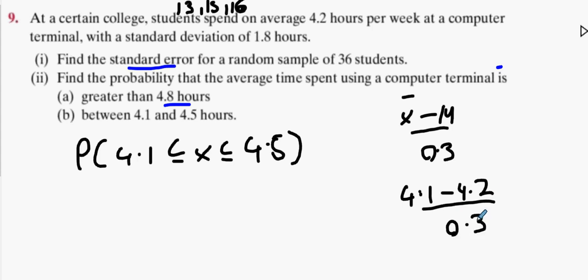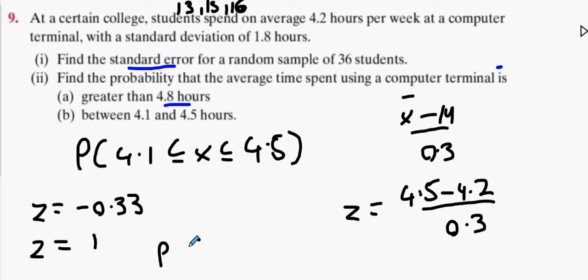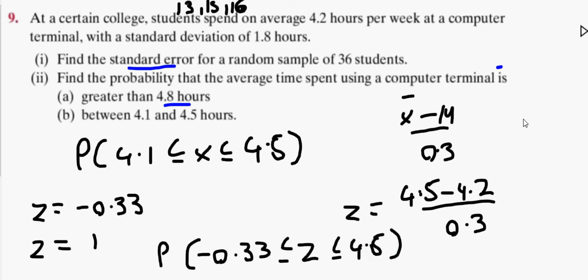Did anybody get a z-score of minus a third or minus 0.333? So the z-score will be minus 0.33. And then we're going to do the same thing for 4.5, and that will actually be a z-score of 1. So the probability that minus 0.33 is less than or equal to Z is less than or equal to 1.